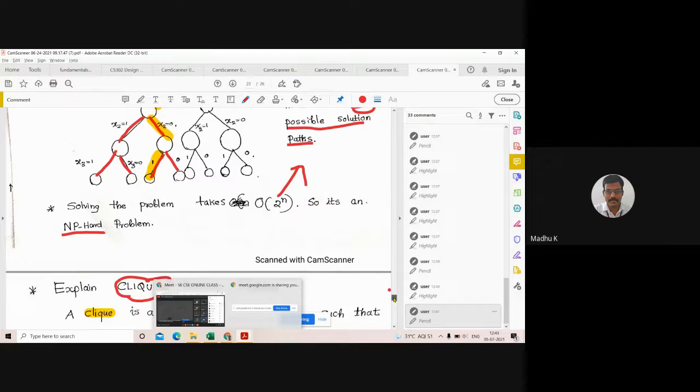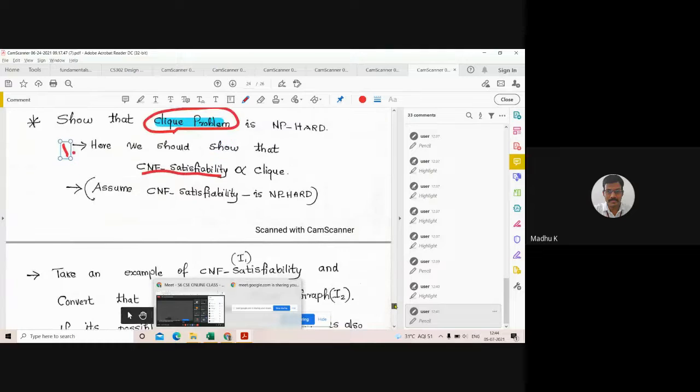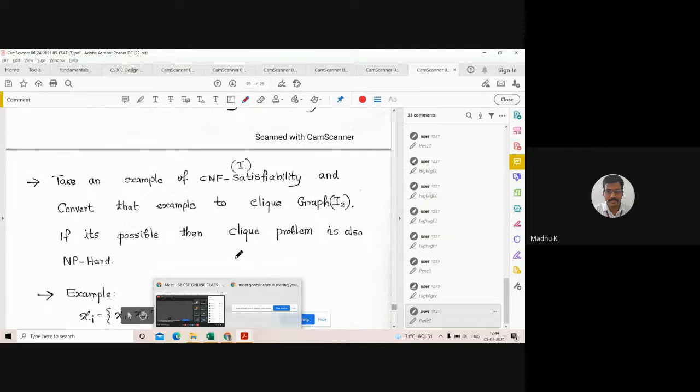Now we want to show that the clique problem is NP hard. So we should show this: CNF satisfiability is reducible to clique. Then we can say that the clique problem is NP hard. How is it possible? We can check the procedure. Now this is the concept. What we want to do is take an example of the CNF satisfiability problem.